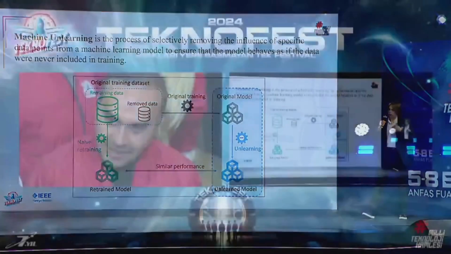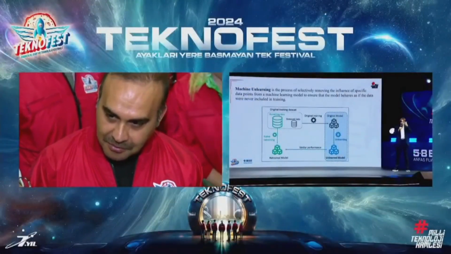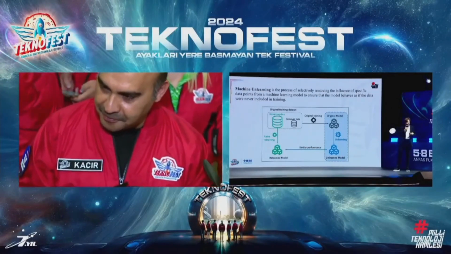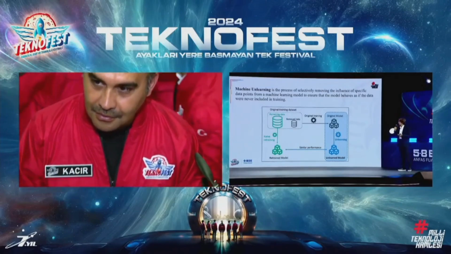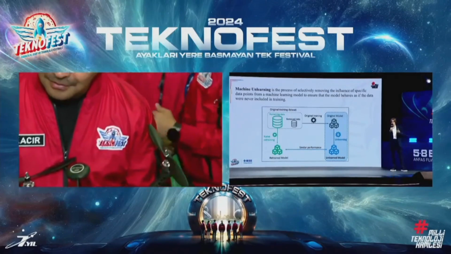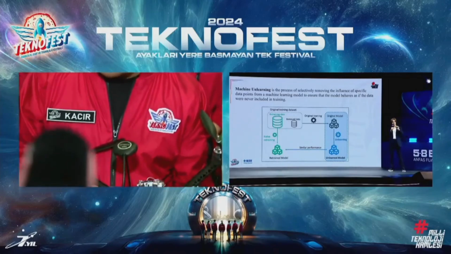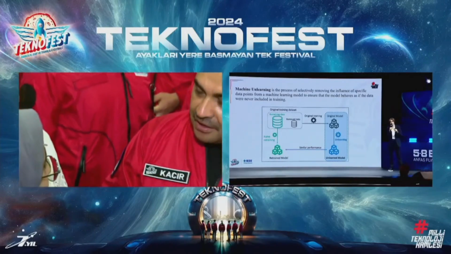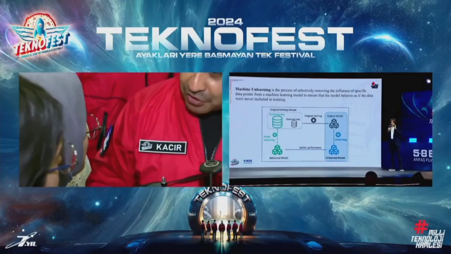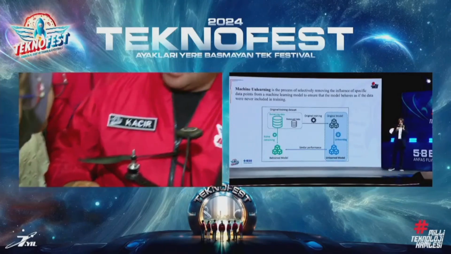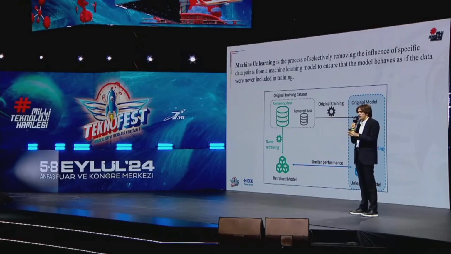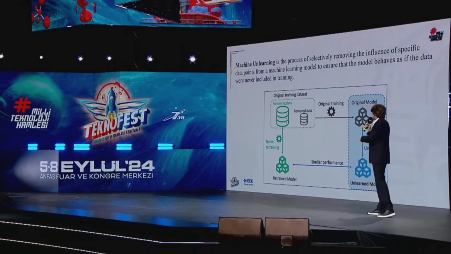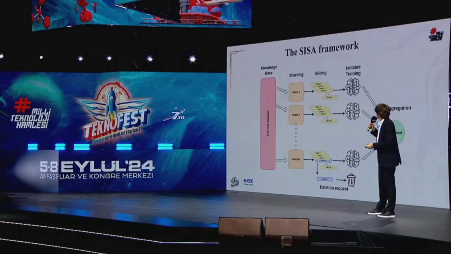To mitigate this issue, we should use one technique, machine unlearning. Machine unlearning is the process of deleting some specific data points from the data set and retraining the model, so the performance of the model will be the same as the performance of a model which didn't have any harmful data points. You can see it on the diagram here.